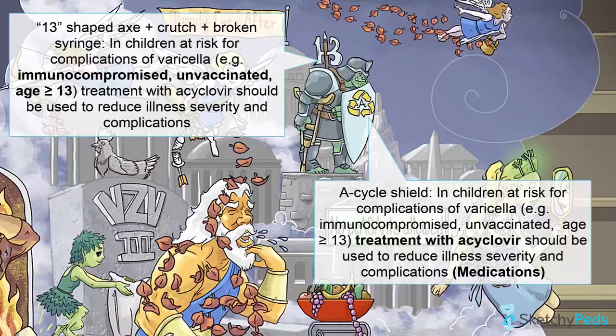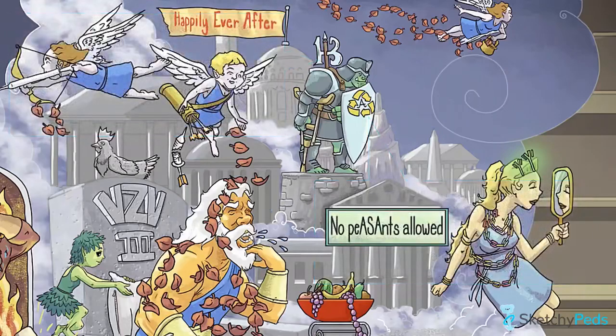There is also a broken syringe arrow, which represents unvaccinated patients, with the 13-shaped axe on his back indicating unvaccinated patients that are 13 and older. And finally, his shield bears our symbol for acyclovir, a recycling logo with an A. Hey, just because he's an orc doesn't mean he doesn't want to save the planet. He's not a monster.